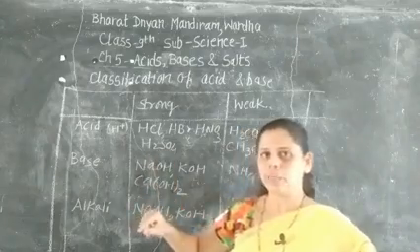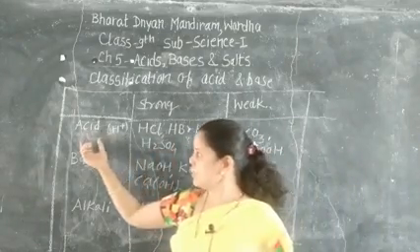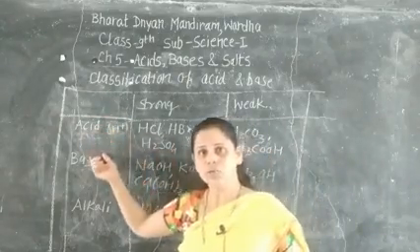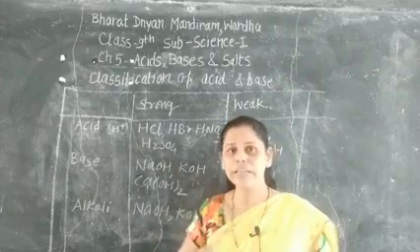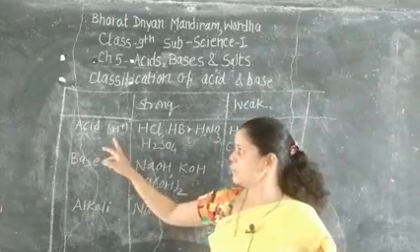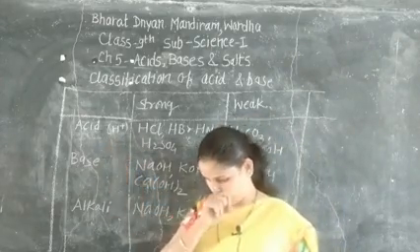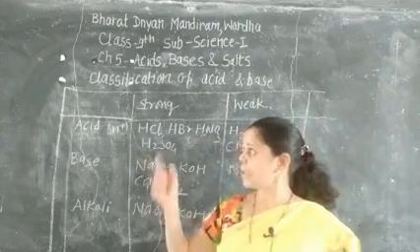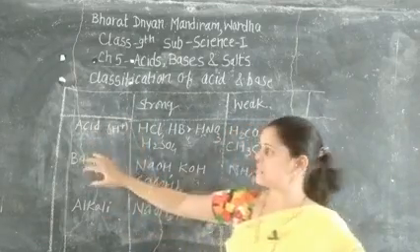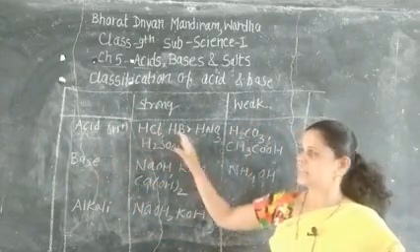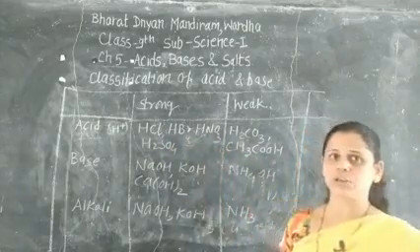Again I repeat it. On dissolving in water, after dissociation, this strong acid dissolves completely and mainly H ion is formed, and the aqueous solution that contains mainly H ion is called the strong acid. And examples: HCl, HBr, H2SO4 and HNO3.